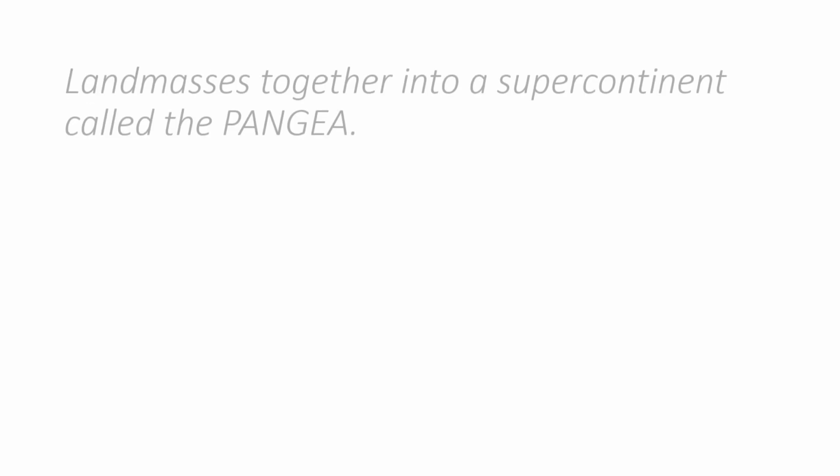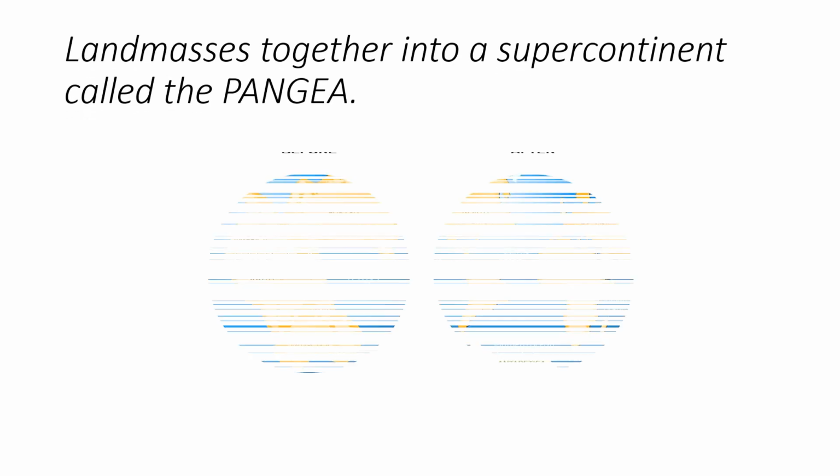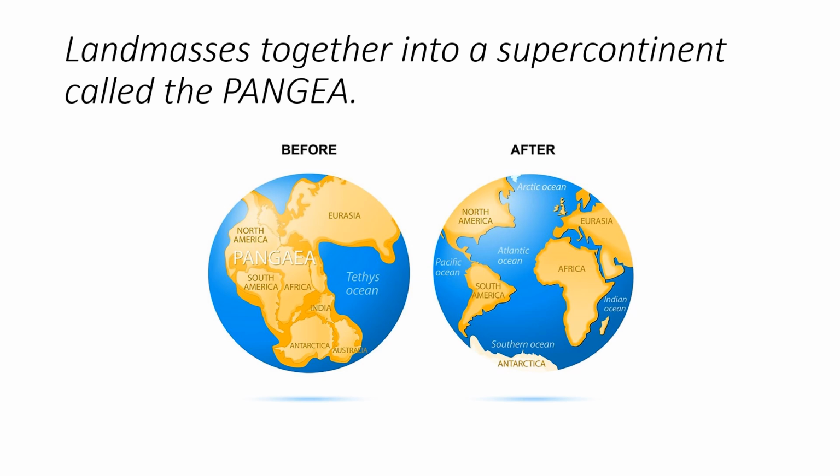So the very first thing we need to learn is the concept of Pangea. What is this Pangea? I will show you a picture. In this picture, you can observe two figures of the Earth. So this is about Pangea and this is about the separate continents. So what is meant by Pangea? Pangea is nothing but a supercontinent.